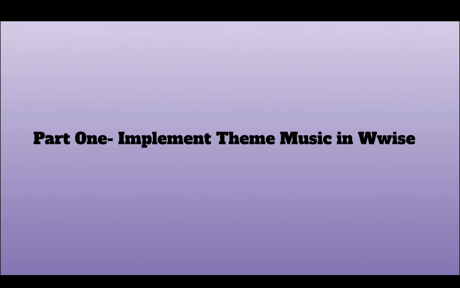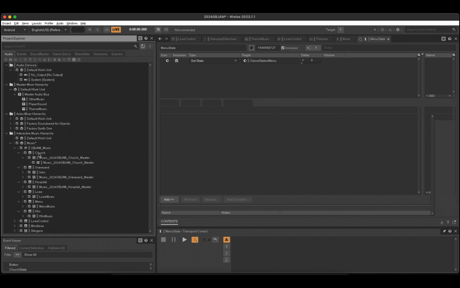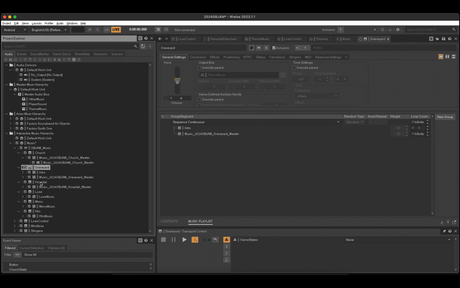Let's start with implementing theme music in Wwise. Under interactive music hierarchy, I created a work unit called music. There is a music switch container called gbjam_music, a playlist container for lose control and mindless, and the music segment called stingers. The reason I built this structure is based on the logic of music playback rules in the game. Open up the music switch container, we can find the music playlist containers for church, graveyard, hospital, lose, win, and menu.